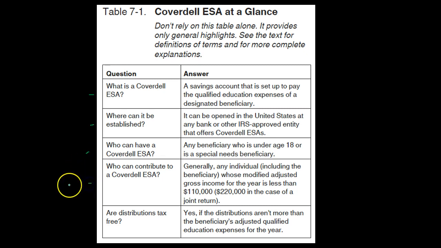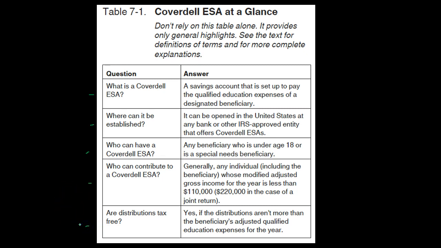Next item, who can contribute to a Coverdell ESA? Generally, any individual, including the beneficiary, whose modified adjusted gross income for the year is less than $110,000 or $220,000 in the case of a joint return. So we've got that income limitation, AGI limitation, the 110 and the 220. If you're married filing jointly, the higher limitation; single or head of household, typically a lower limitation.